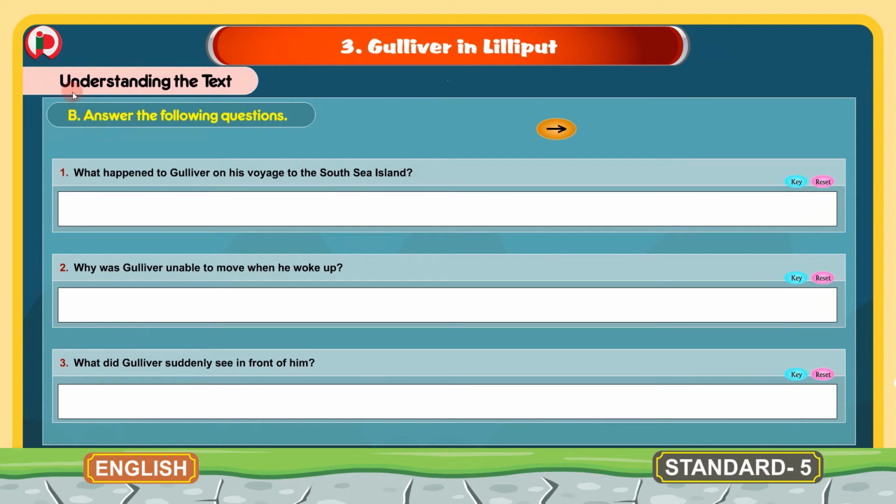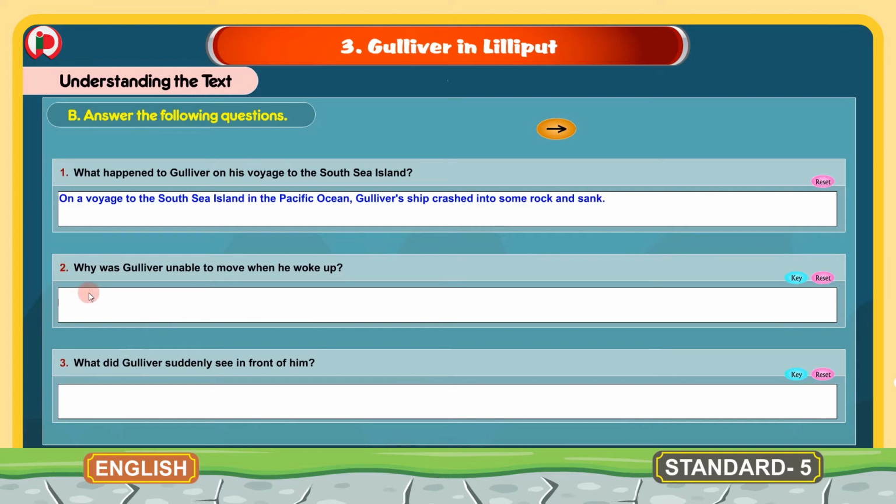The next bit in understanding the text is: answer the following questions. Here we have some questions. We are reading the questions now and we will write the answers for these questions. First question is, what happened to Gulliver on his voyage to the South Sea Island? Now the answer will be, on a voyage to the South Sea Island in the Pacific Ocean, Gulliver's ship crashed into some rock and sank.